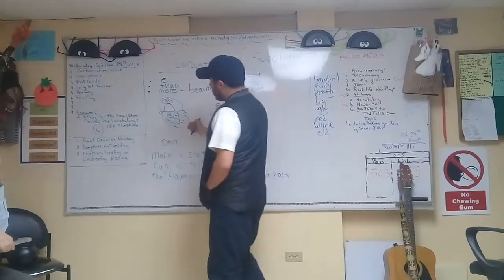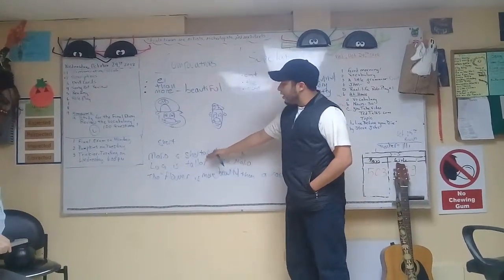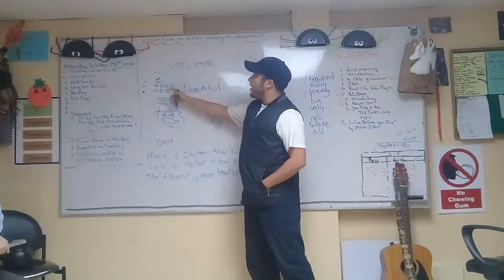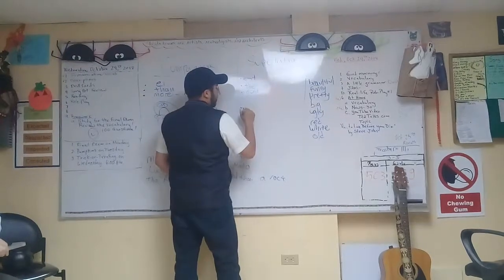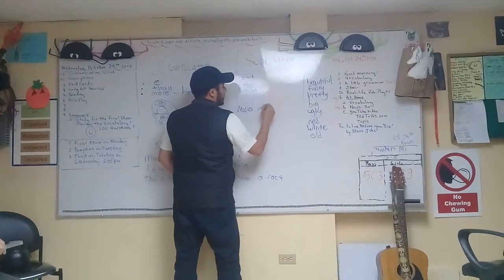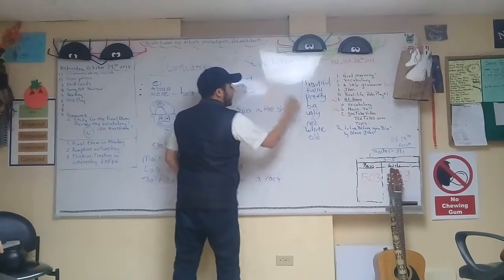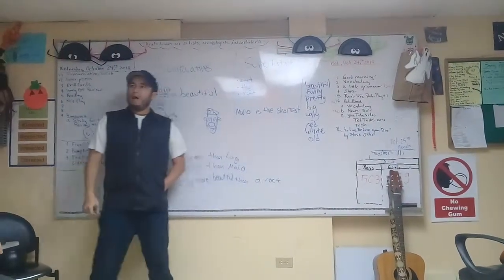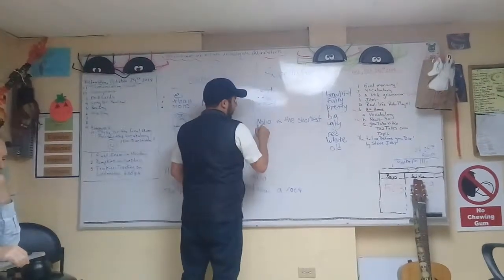So instead of using "than" and -er, we are going to use "the" and -est with the adjectives. So for example, Mario is the shortest. The shortest brother, let's say.